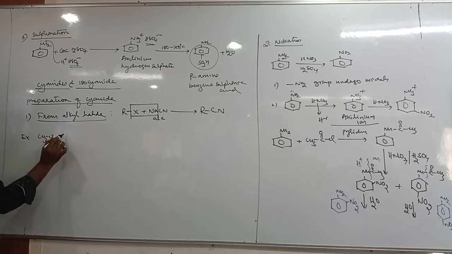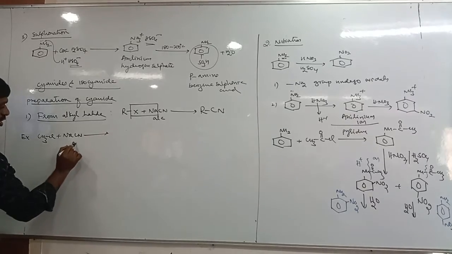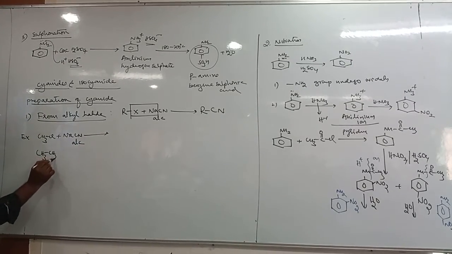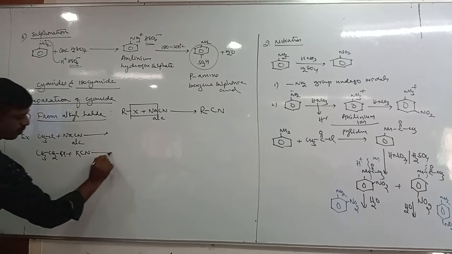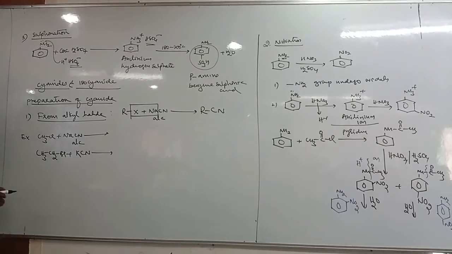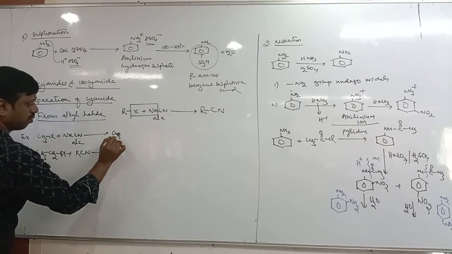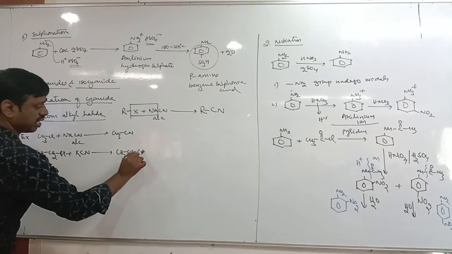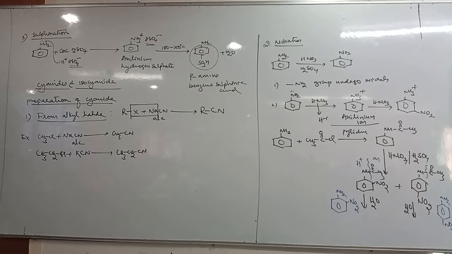Methyl chloride plus sodium cyanide, it should be alcoholic. Next, ethyl bromide plus potassium cyanide. Tell me here what is the product? Methyl cyanide. Here, ethyl cyanide. Simple reaction from alkyl halide.